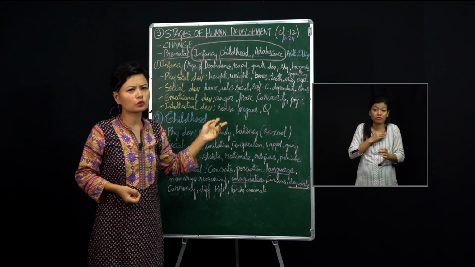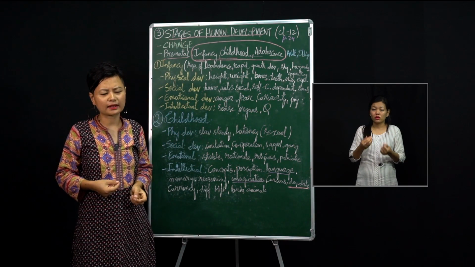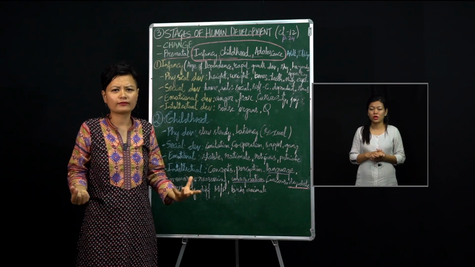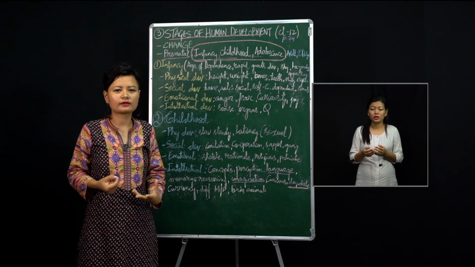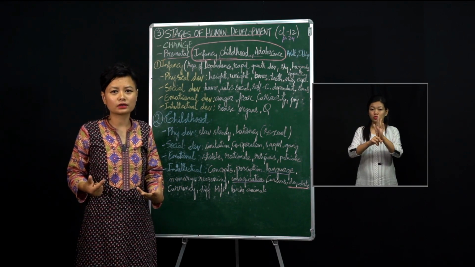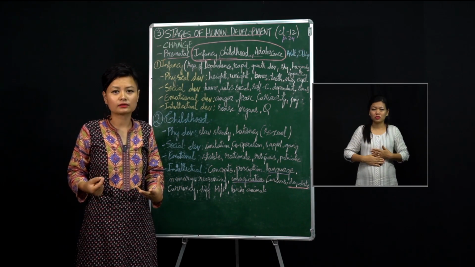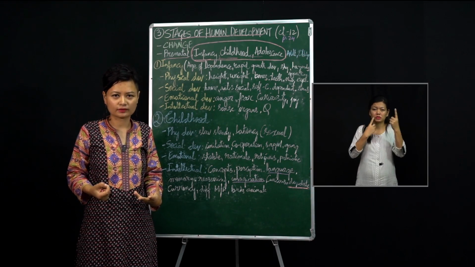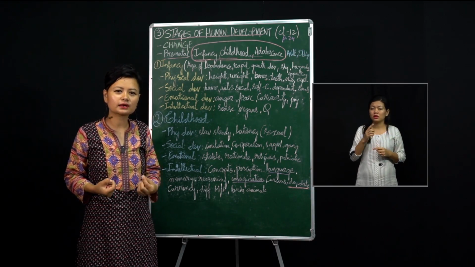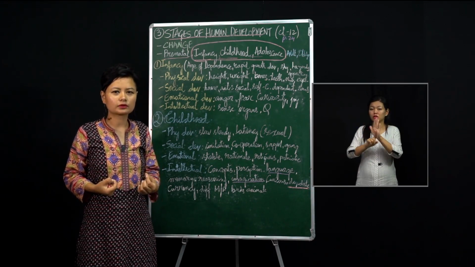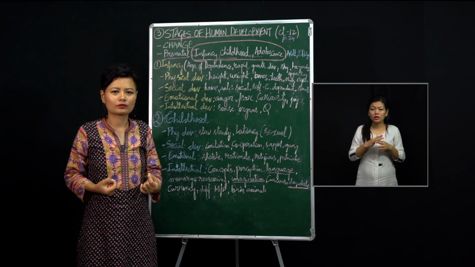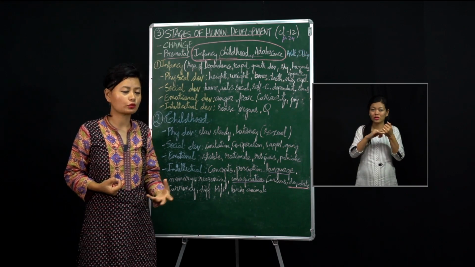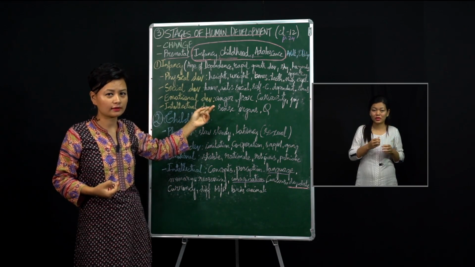Whatever emotions the small baby has, he will show it very frankly. He will not try to hide it. For example, if the child is feeling hungry, then definitely it'll cry, right? And it'll try to get the attention of the mother, right? And if a toy is given to him or her, then the baby will become very excited, isn't it? So they are very frank in showing their emotions in this stage.